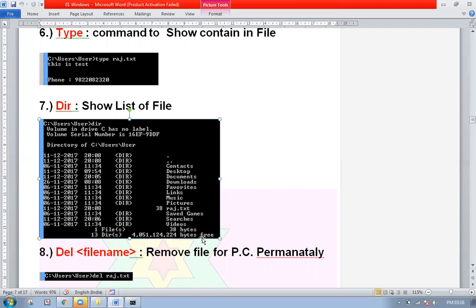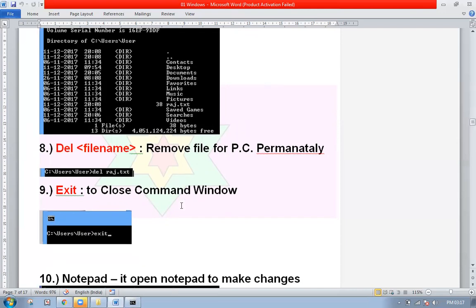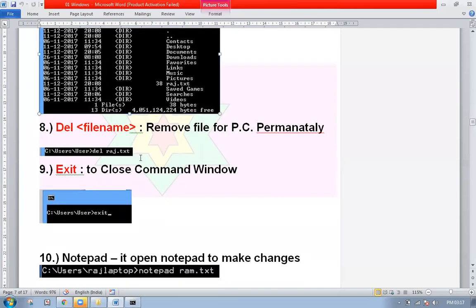Got it? Suppose due to some reason, if I want to delete this file, I'll be using the delete command. So what is this delete? I say delete and the file name, and I remove the file from your PC, and it will be permanently removed from your PC. After that, if I'm tired with the work and I have to close down this Windows, I'll say exit. So I say exit, and my window is closed. I'm out of that.